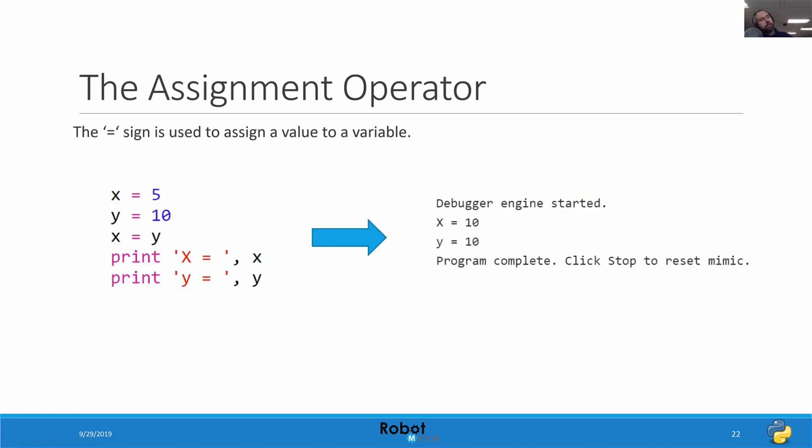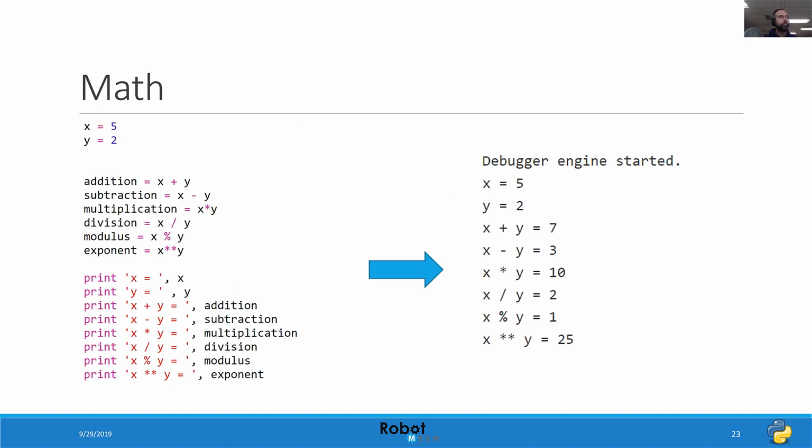Assignments, use of the assignment operator to set variables, is pretty straightforward. Just like in other languages, you use an equal sign. So here we have the variable x and a variable y. I've set x to equal 5, y to equal 10, and then I've set x to equal the value contained in y. So now when I go to print both of these variables, we're going to see x equals 10 and y equals 10. That part should look pretty familiar if you've done programming before in Robot C.